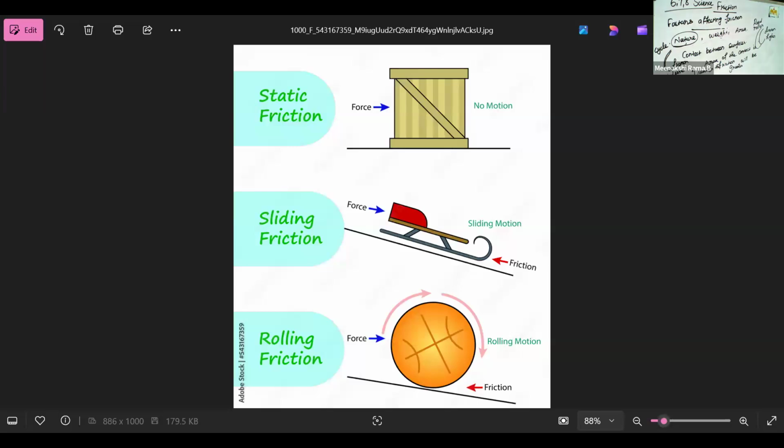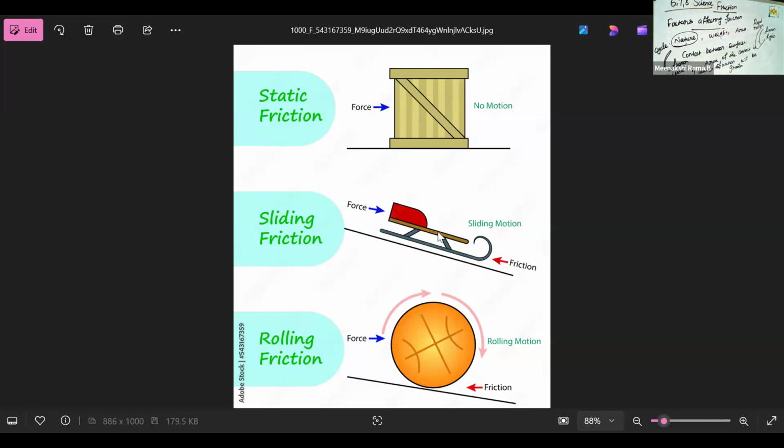See this picture. Yes, this is static friction. Static friction means an immovable object, like the boxes placed in this area. To move the box, we need to supply some force. Next, sliding friction, sliding motion.